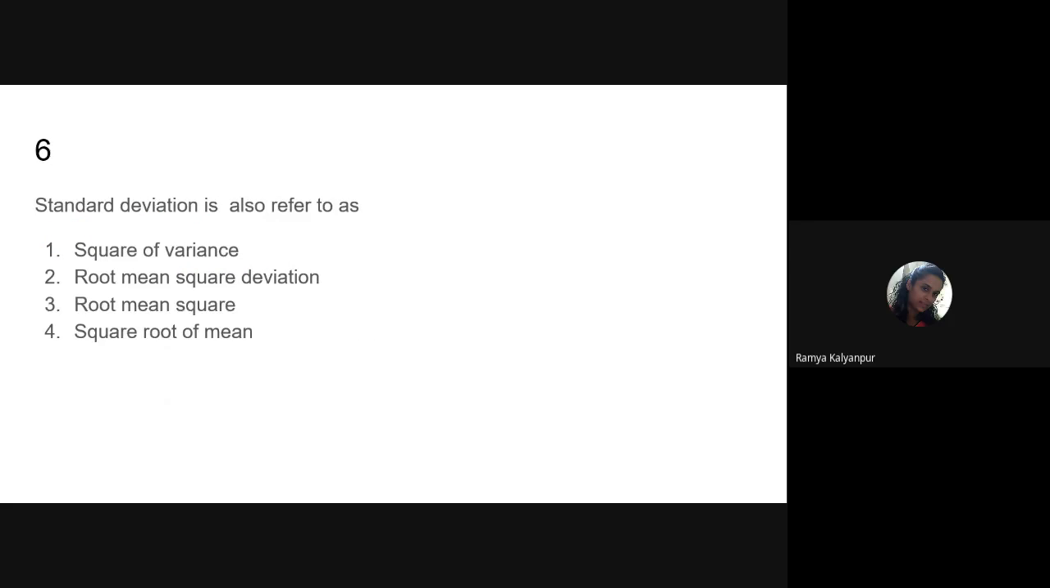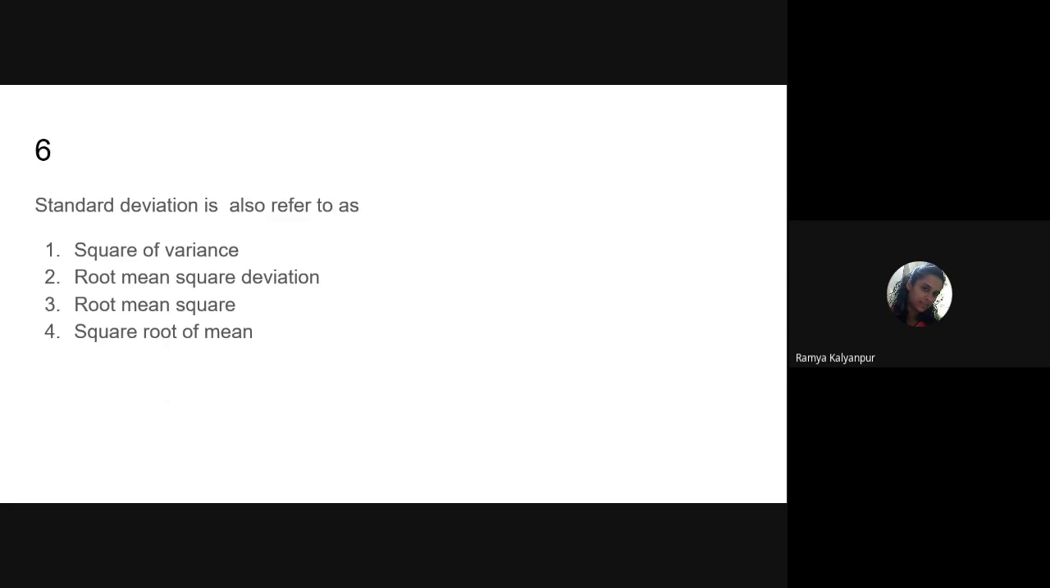Now we will see another question, that is standard deviation. This standard deviation is also represented by the symbol sigma. And this standard deviation is one of the measures of dispersion or measures of scattering, and it is most commonly used.